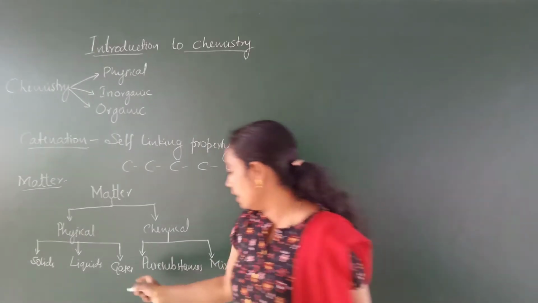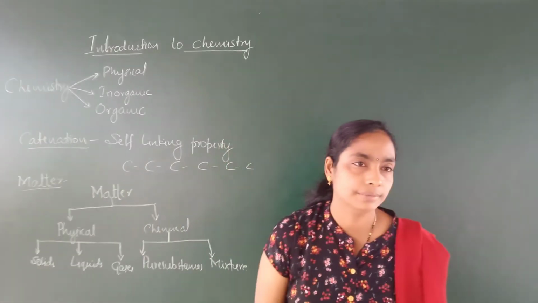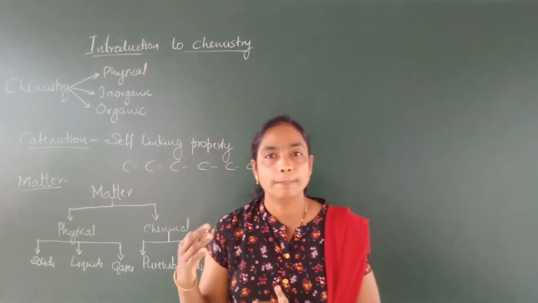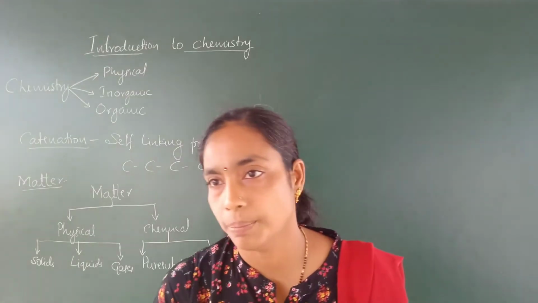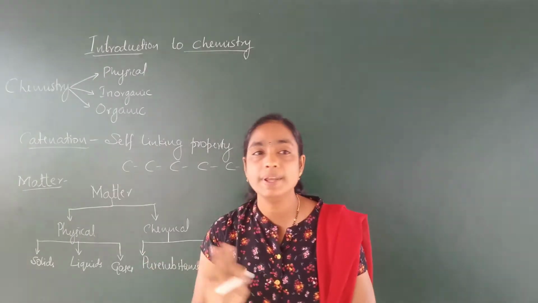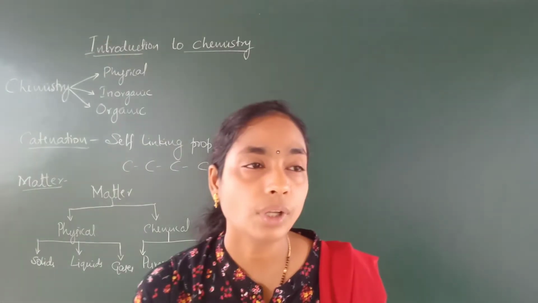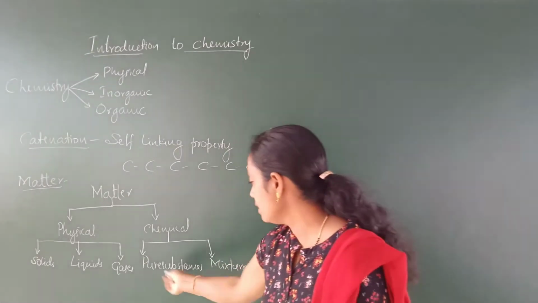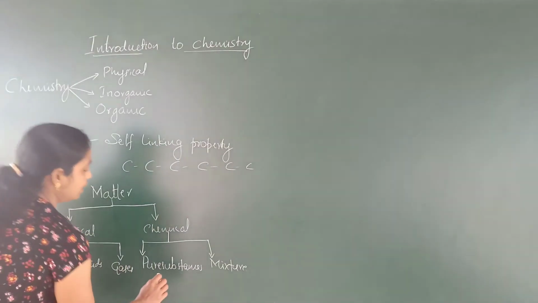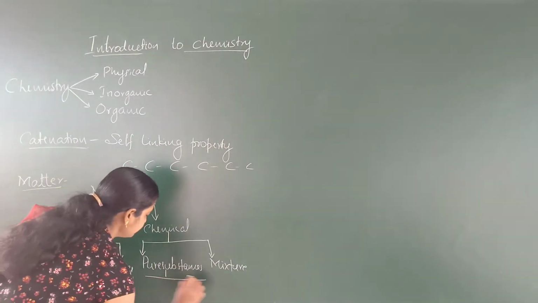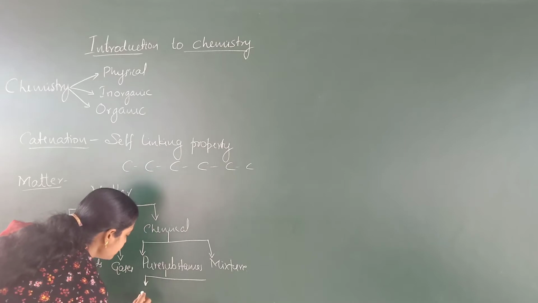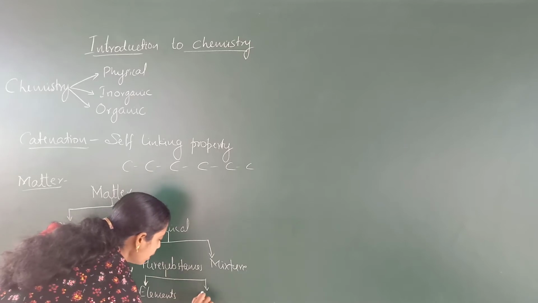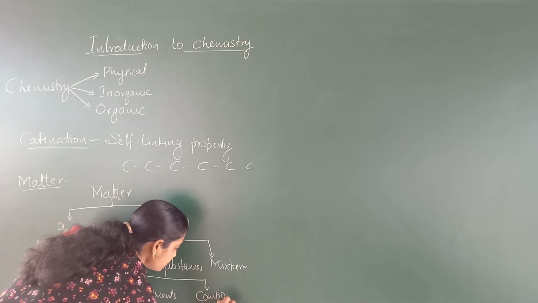Pure substances are forms of matter which have a definite proportion of the components and which cannot be separated by ordinary physical methods. These pure substances are further classified as elements and compounds.